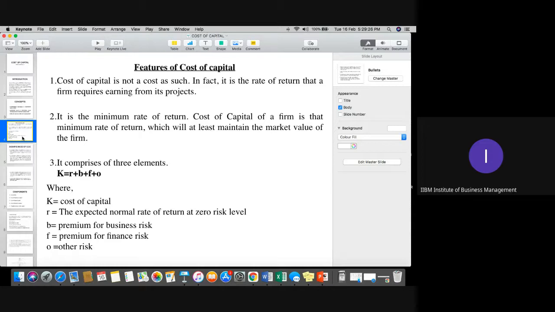The second point, reflecting the same thing, is that it is a minimum rate of return which the company must earn so that you can match your profitability, your average earning of the organization. Is it clear?